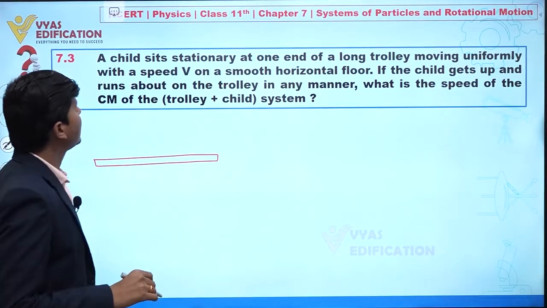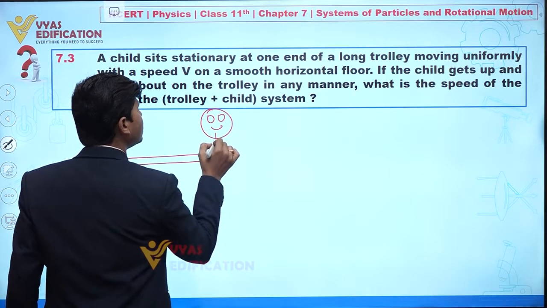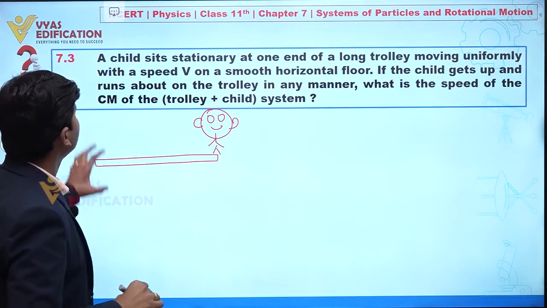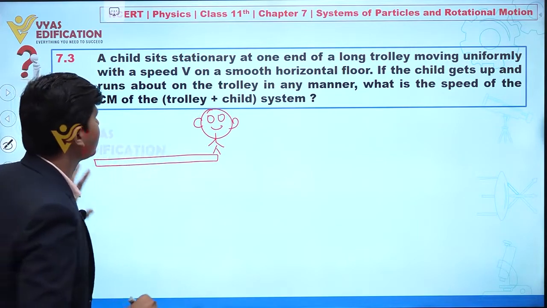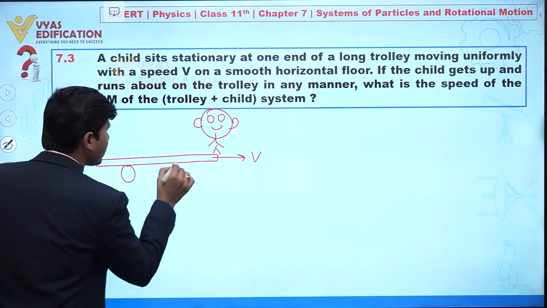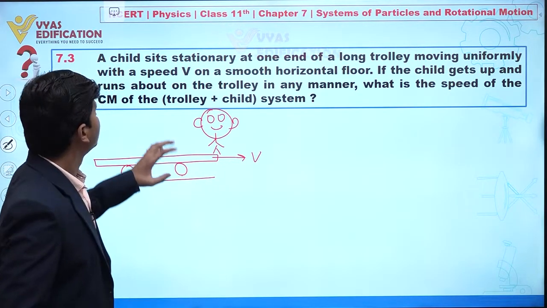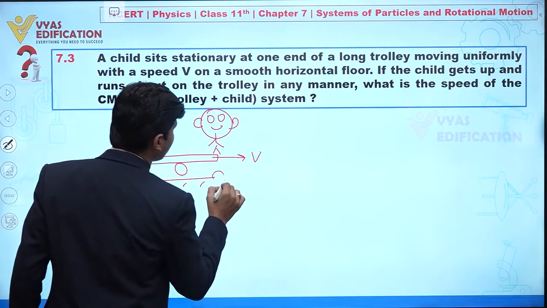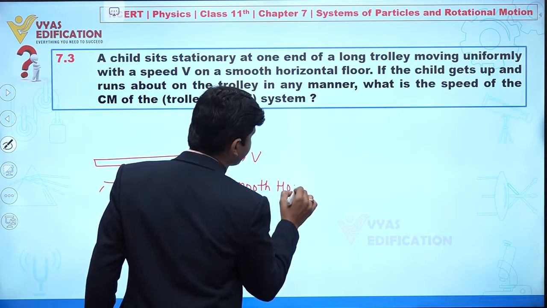Clear? And a child sits stationary at one end. So let's suppose here we have a child. This child sits stationary at one end of the long trolley, moving uniformly with speed v. So let's suppose this trolley is moving uniformly. And it is also given that it is on a smooth horizontal floor. It means we can say this is a smooth horizontal floor.